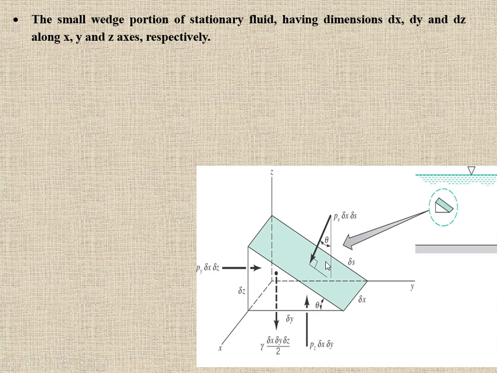We all know the pressure always acts perpendicular to the surface.